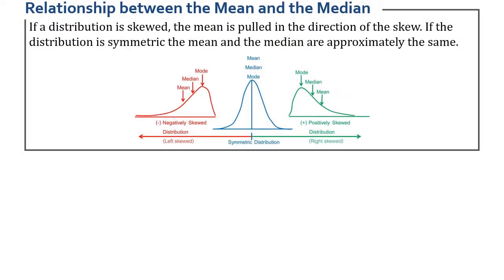Now let's talk about the relationship between the mean and the median. If a distribution is skewed, the mean is pulled in the direction of the skew. So you can see here in red, this is a left skewed function, and you can see that this mean is getting pushed in this left direction. That's because there's going to be some type of outlier here that's really, really low that's going to pull the mean in the negative direction.